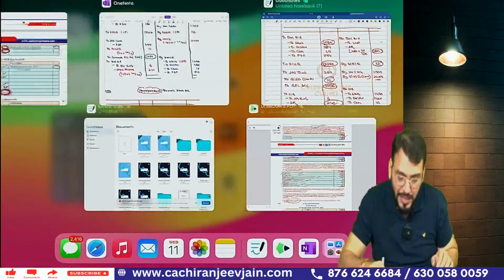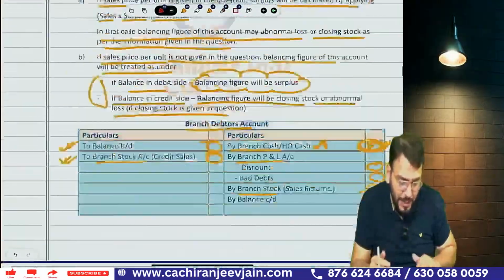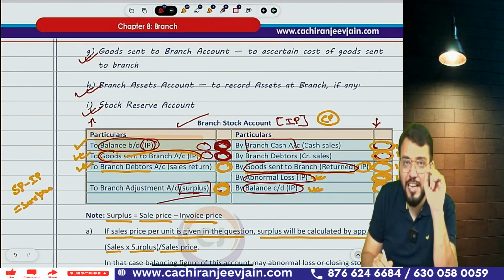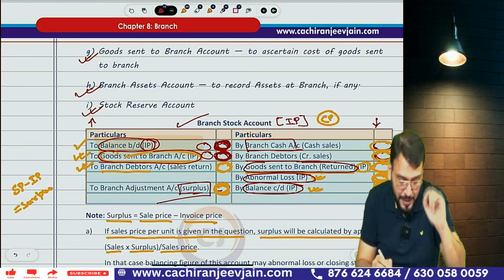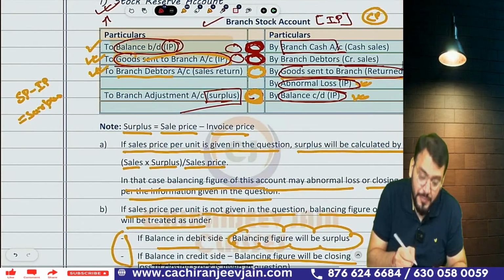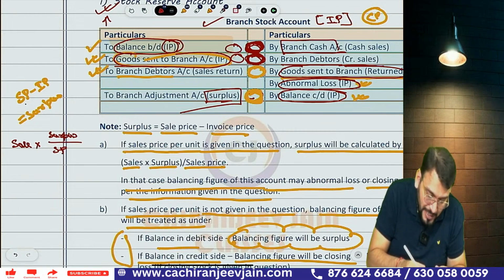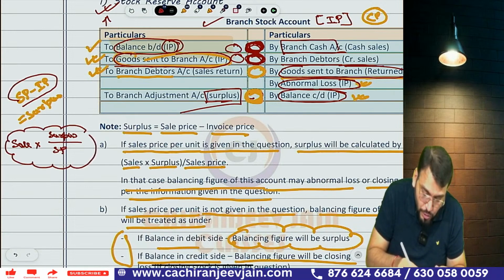Chalo, done. Now let us come once again to this. In the stock and debtor method, I have explained the branch stock account. Till now we have not done any question in which sale price is given. If sale price is given, you can calculate surplus by using this formula: sales into surplus divided by sale price. Surplus is nothing but sale price minus invoice price. This formula will be used to find out surplus.